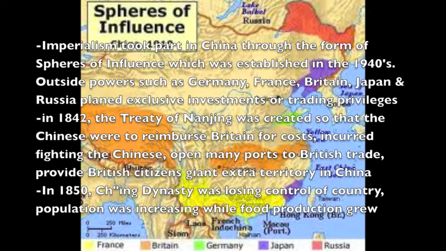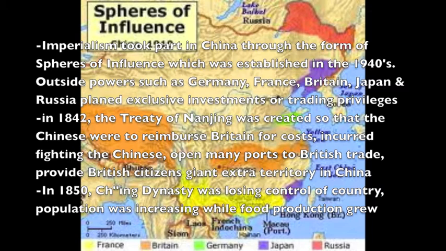Imperialism took part in China through the form of spheres of influence, which was established in the 1940s. Outside powers such as Germany, France, Britain, Japan, and Russia planned exclusive investments or trading privileges. In 1842, the Treaty of Nanjing was created so that the Chinese were to reimburse Britain for costs incurred fighting the Chinese, open many ports to British trade, and provide British citizens giant extra territory in China.